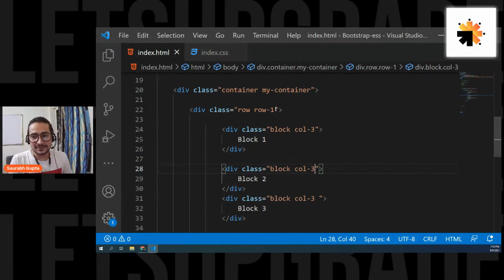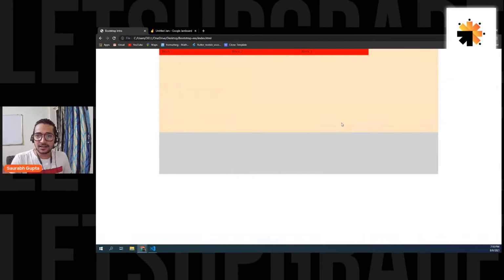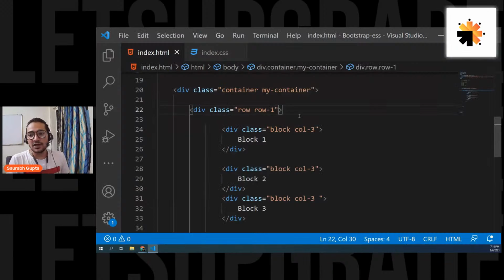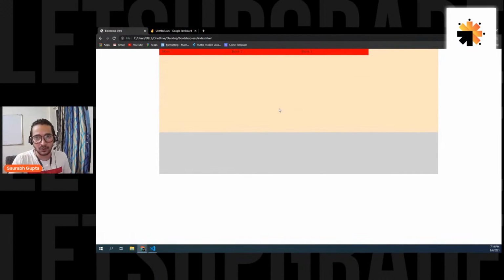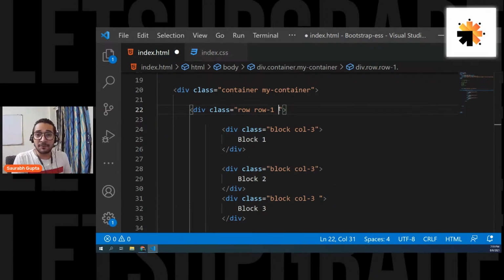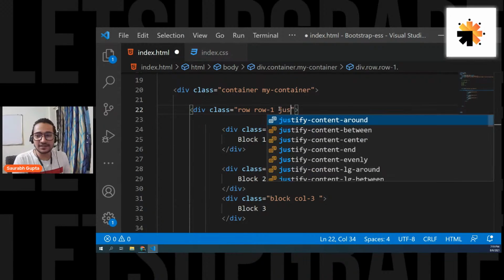Okay. Now, guys, this is my row. Row is full width, and my elements are only taking 9 columns. That means at the end, 3 columns are left. Now, how can I play with this using flexboxing properties? So in the row, you can simply go for flexboxing properties. Now see, it's a row, that means it's simply on the x-axis. So if you want to manipulate all your elements inside that row on the x-axis, you have a class called justify-content.